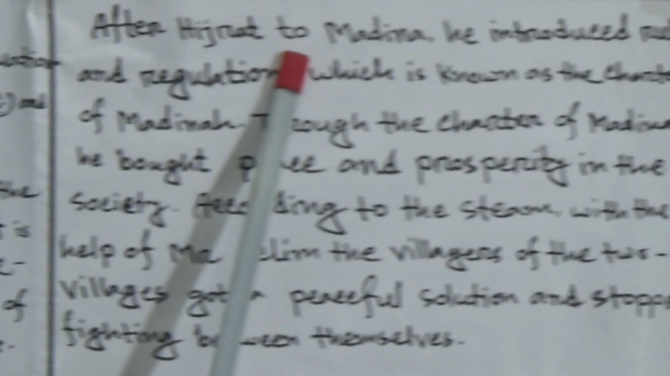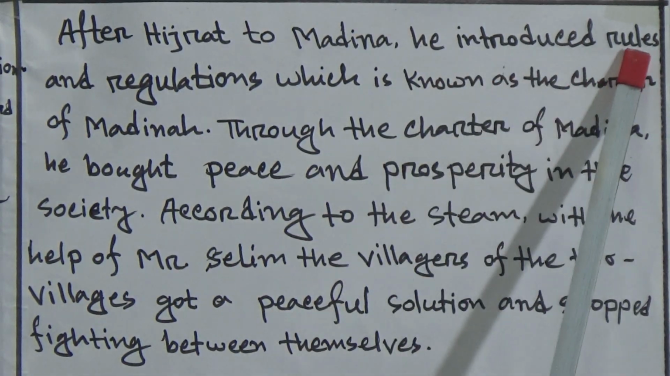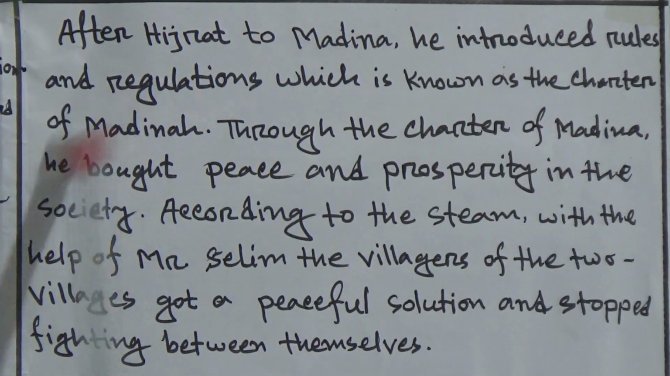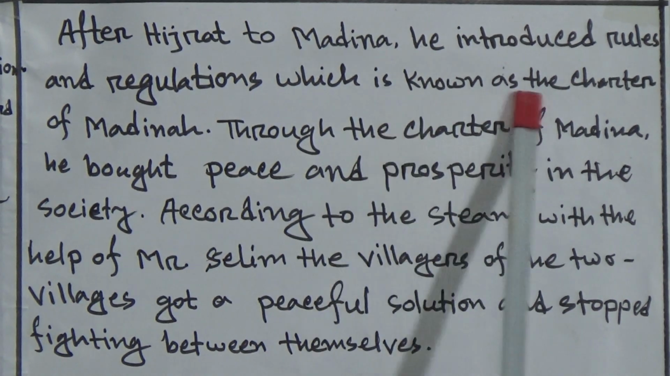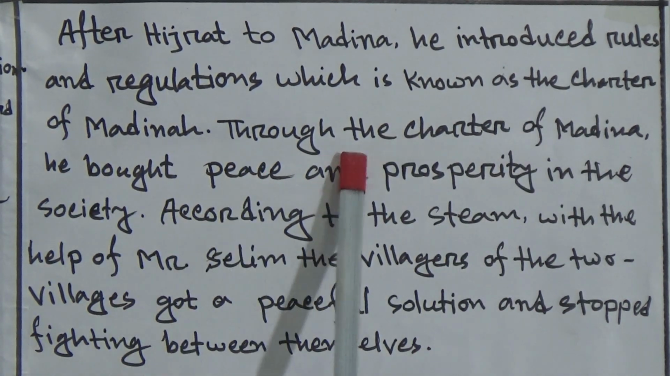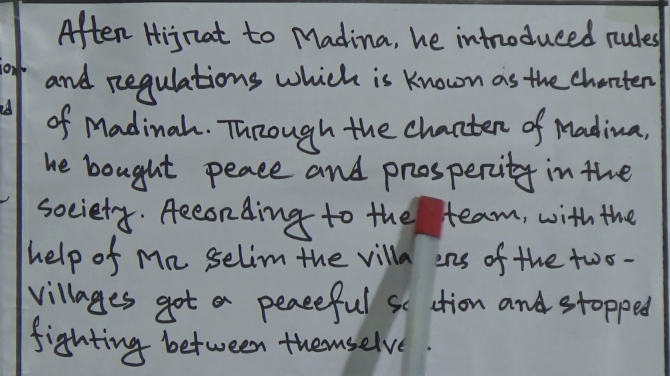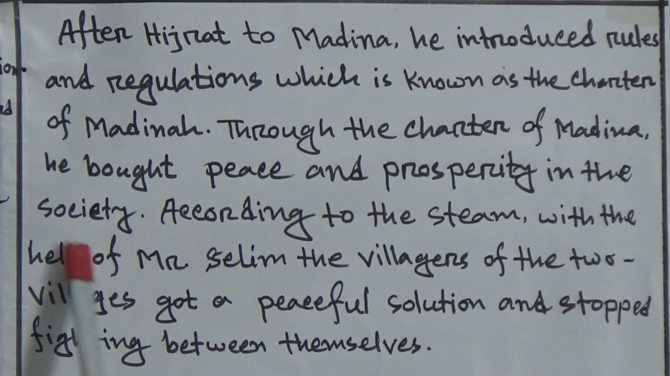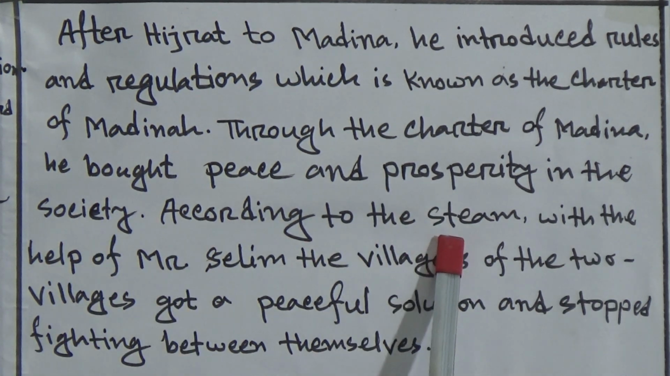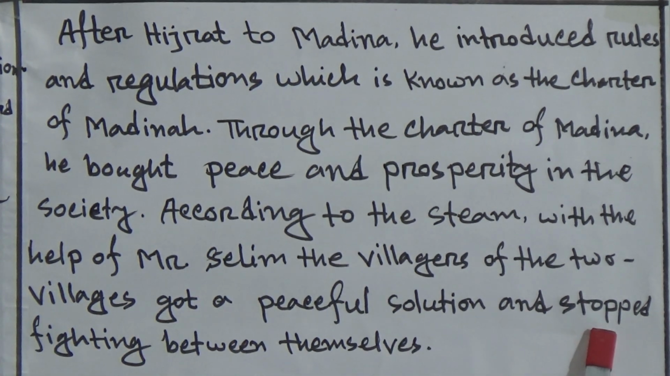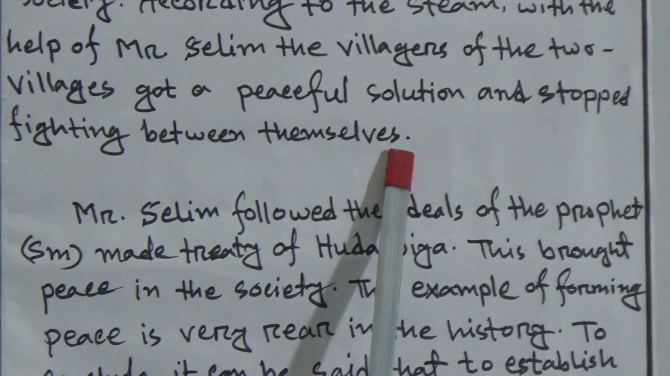After Hijrat to Medina, he introduced rules and regulations known as the Charter of Medina. Through the Charter of Medina, he brought peace and prosperity in the society. According to the stream, with the help of Mr. Selimia, villagers of the two villages got a peaceful solution and stopped fighting between themselves.